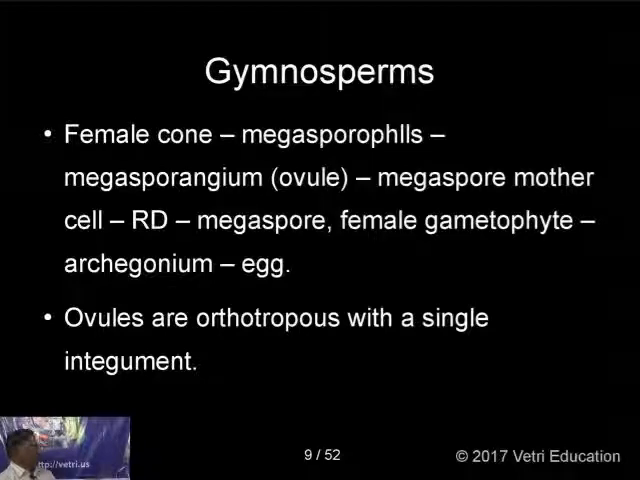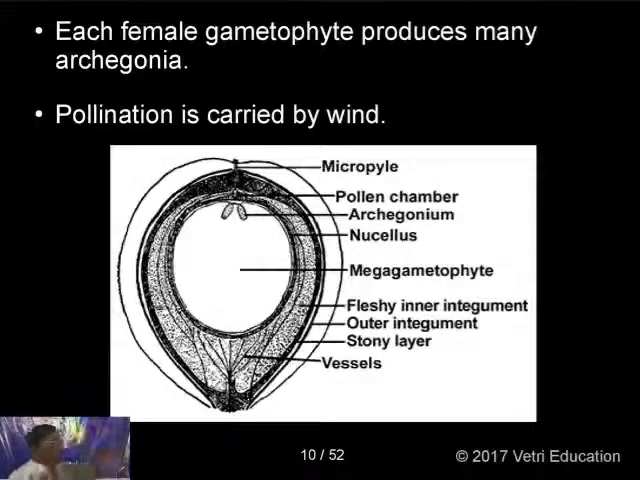The ovules are orthotropous. Orthotropous means a straight ovule. In the ovule, on the upper side you have a micropyle, and below you can find the chalaza. This type of ovule is called an orthotropous ovule, and it has a single integument, so it is called a unitegmic ovule. So this is the ovule. Each female gametophyte produces many archegonia. In the diagram you have two archegonia, and sometimes many archegonia are found.